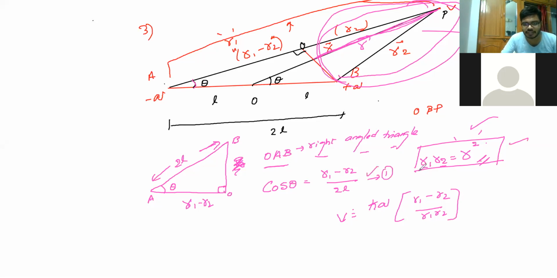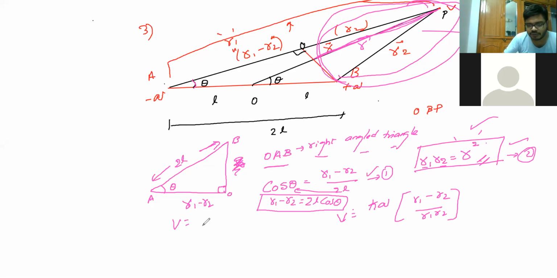So I'll take this one as the first equation and this one as the second equation, and substitute. When I'm substituting, V is equal to, can I substitute R1 minus R2 as 2L cos theta? R1 minus R2 is equal to 2L cos theta, because 2L will be cross multiplied here, correct? I'll write in different colors so it can be understood.